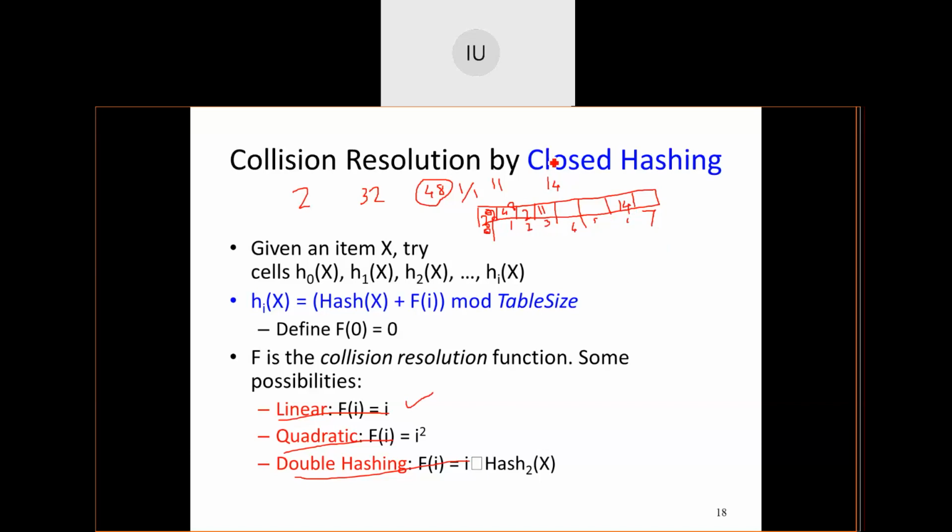Imagine now I have a value 30 to be stored. What is the position 30 gets? 6. Correct? It gets position 6. There is a collision for 30. So if I apply linear probing, what does it tell? Do +1. If it is empty, store there. So the new index for the element will be 7. Okay, so I will store 30 after doing +1. There is one collision and I have solved it by linear probing by adding 1.